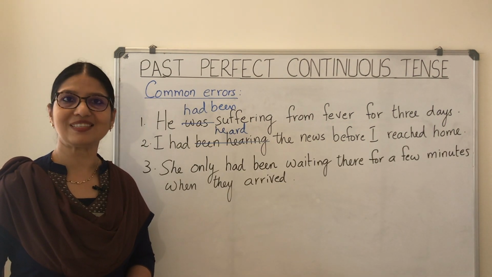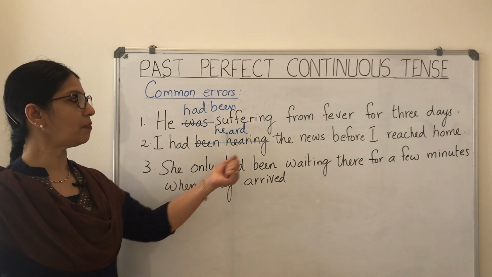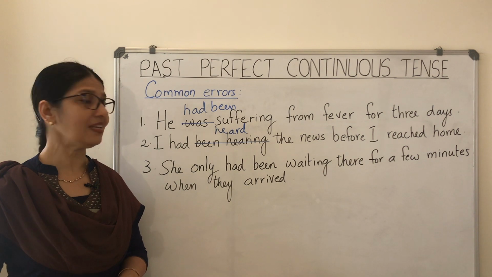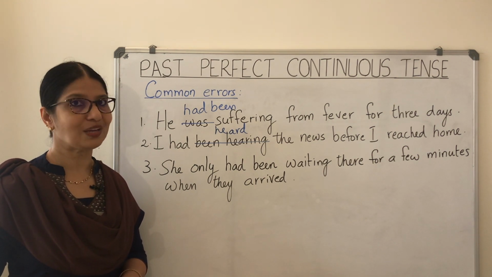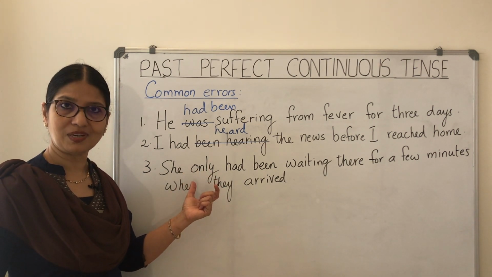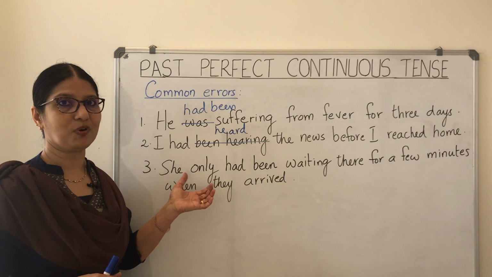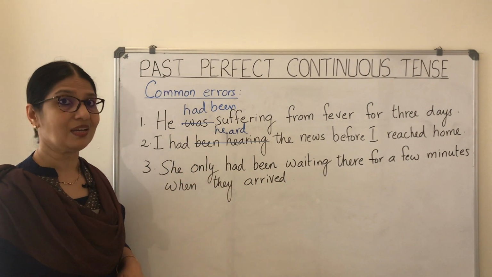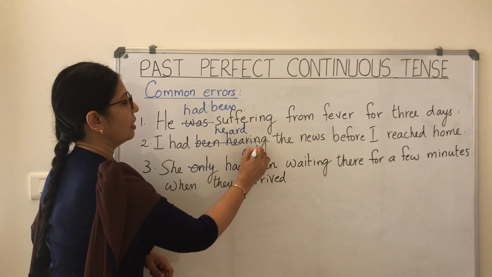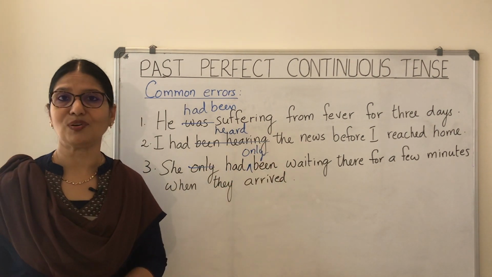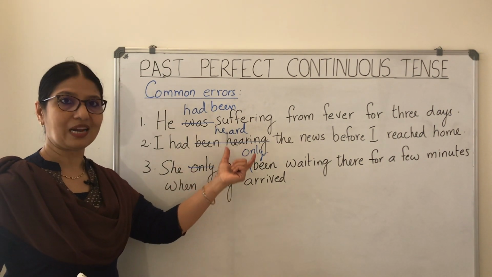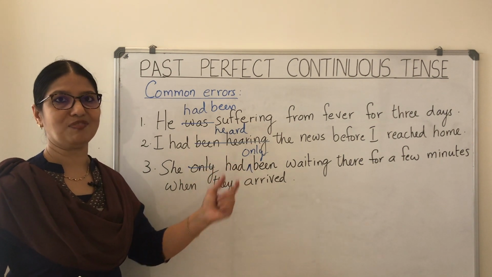Let's move on to sentence number 3. She only had been waiting there for a few minutes when they arrived. Is there anything wrong with the tense used? I don't think so. But look at the word only. Here only is an adverb, and where you place this adverb is very important. So here it is placed in a wrong way. So we should have said, she had only been waiting there for a few minutes when they arrived. So the adverb should be placed right in between the two auxiliary verbs.